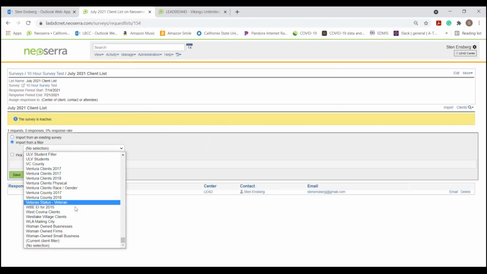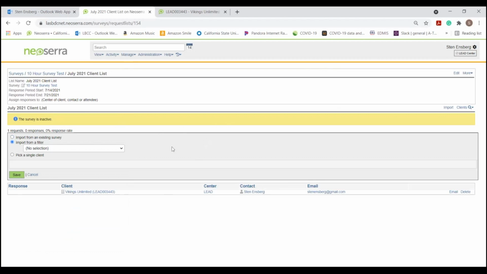It might be the current one I set up. It might be clients from Pasadena or West Covina or Ventura, however and whomever I'm sending this to. I can set up a client filter and then import it into here, and it'll grab all of those people, and then I would save it, and boom, those are the people that are going to get this survey.